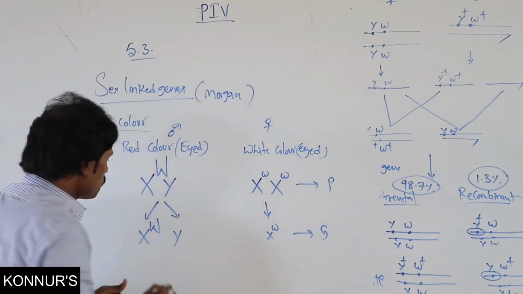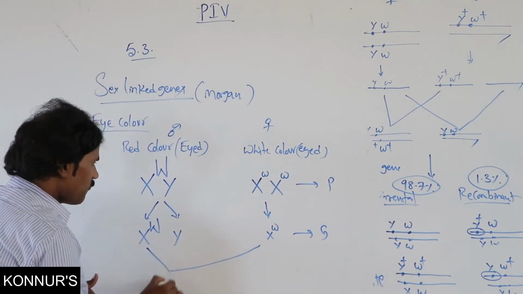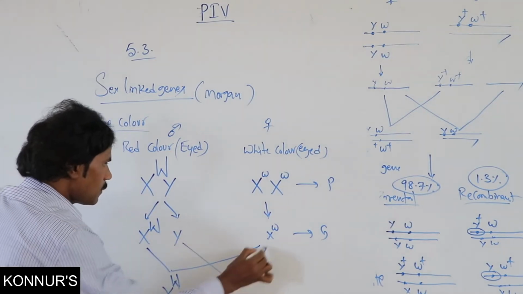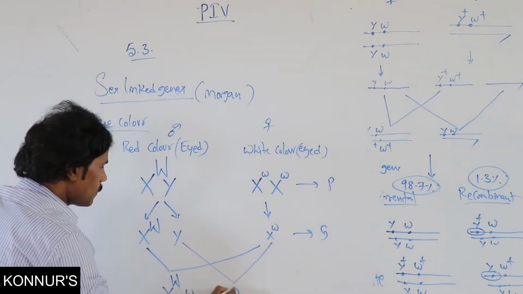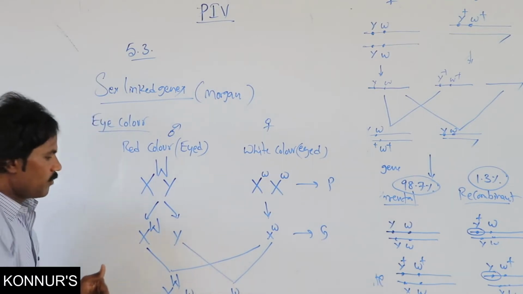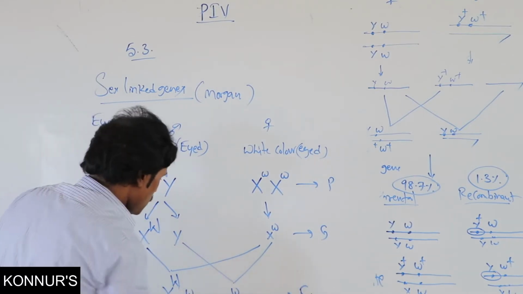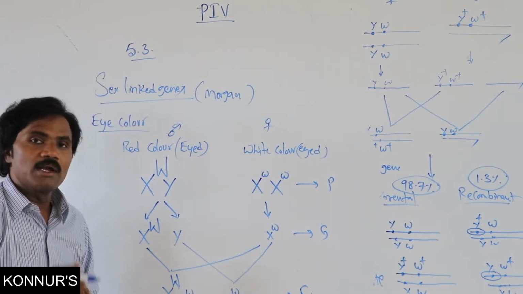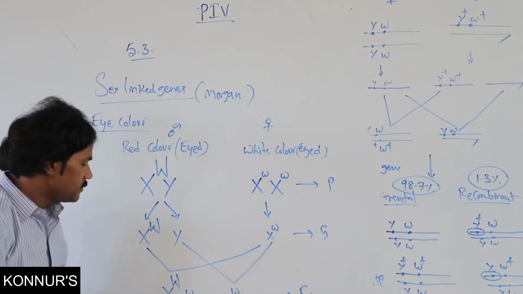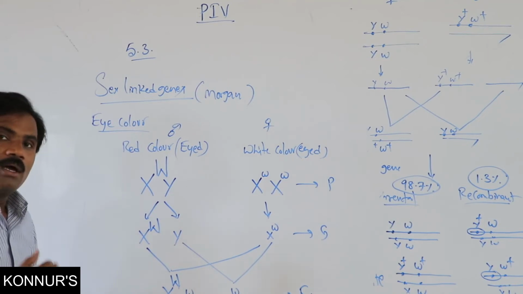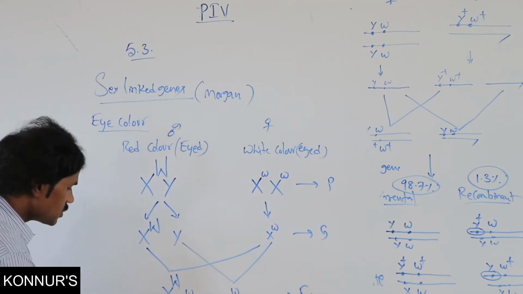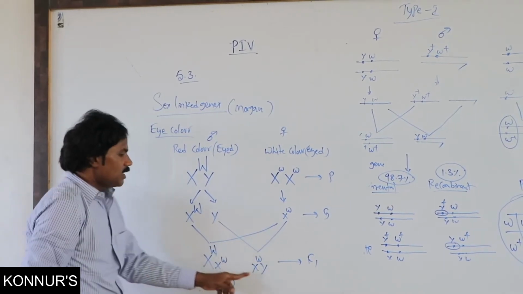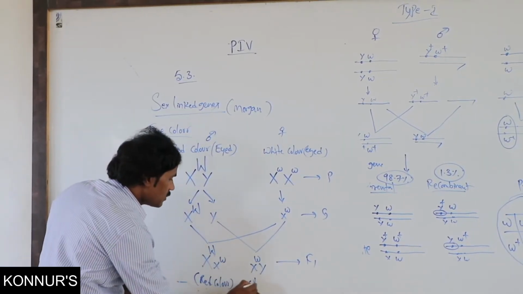What is the F1 progeny? In the F1 progeny, the male has white color eyes and the female has red color eyes.